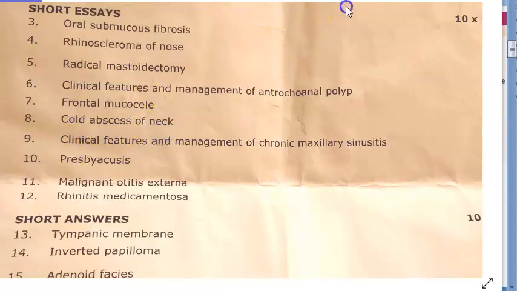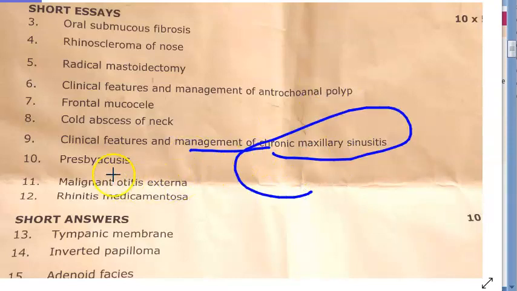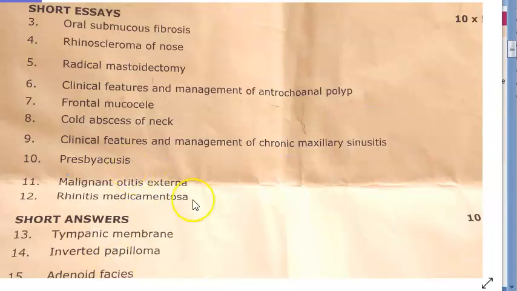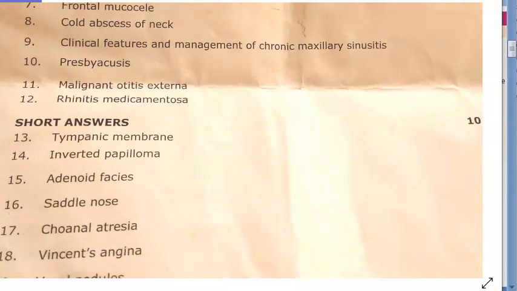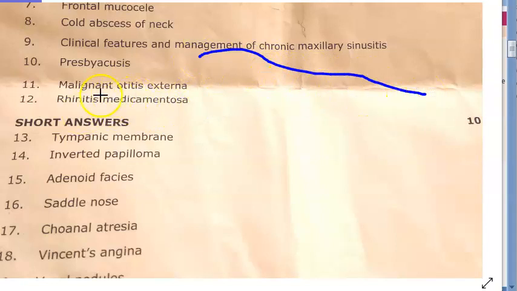Cold abscess of the neck. Basically, here you'll have to explain tuberculous lymphadenitis, the cold abscess, then the matted stage. So many stages are there, right? Then chronic maxillary sinusitis. You'll have to explain the clinical features and management of chronic maxillary sinusitis. A lot of sinusitis questions are there here. Right, presbycusis, this is age-related hearing loss. So you will have to draw the graph for presbycusis. It will be something like this. It will go down, down, down with age, kind of a thing.